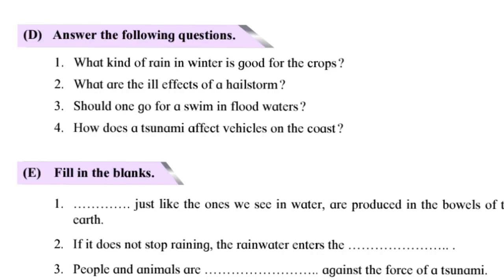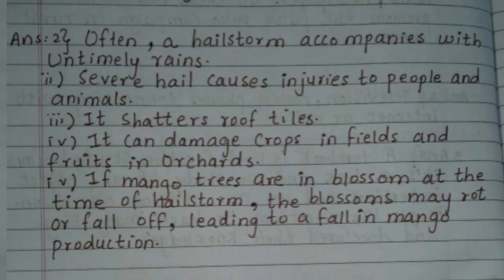D. Second, what are the ill effects of a hailstorm? Answer: often a hailstorm accompanies untimely rains. Severe hail causes injuries to people and animals. It shatters roof tiles. It can damage crops in fields and fruits in orchards. If mango trees are in blossom at the time of hailstorms, the blossoms may rot or fall off, leading to a fall in mango production.